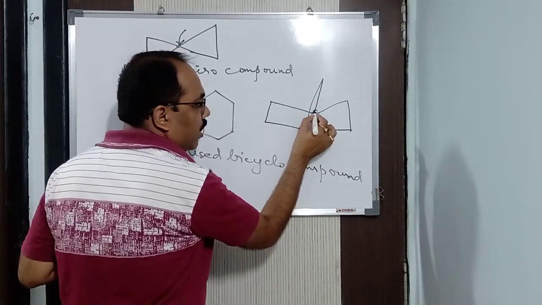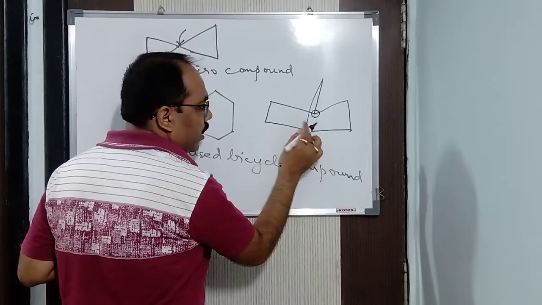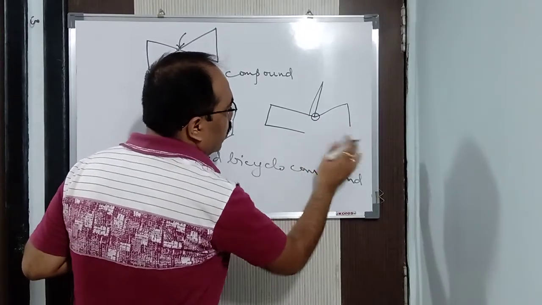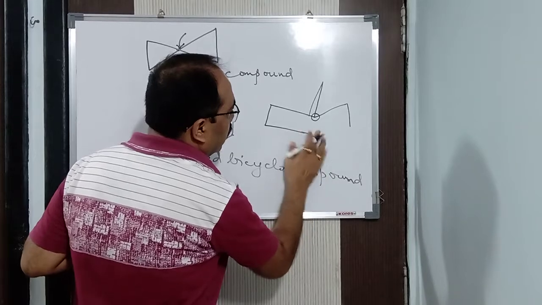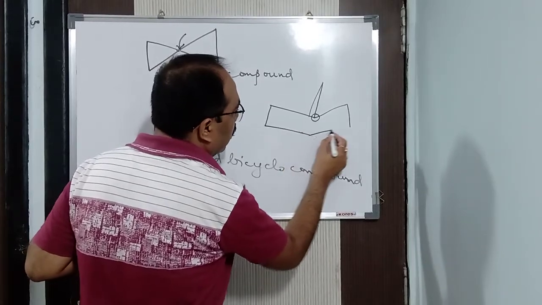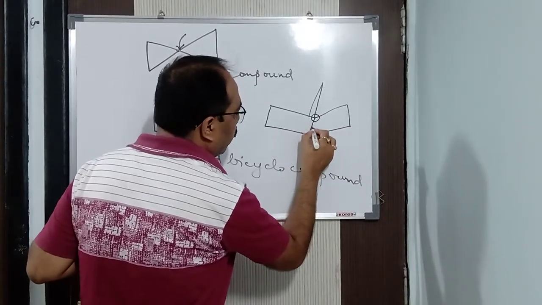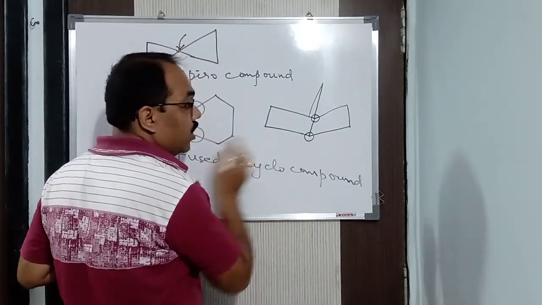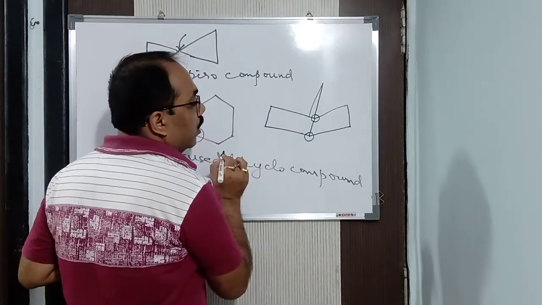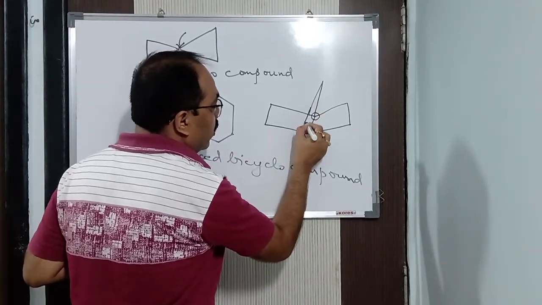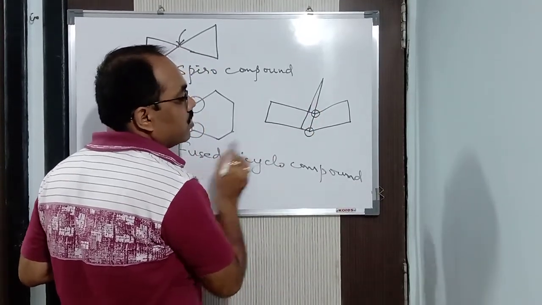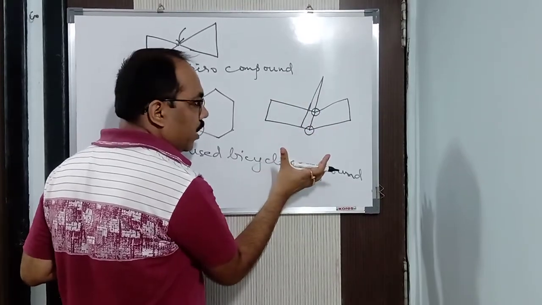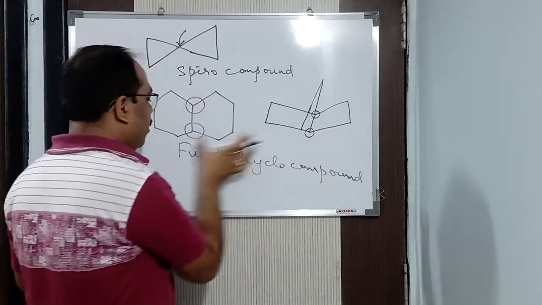See here, listen carefully. This is one common carbon atom, and again let me do it properly. Now you see it. This is another common carbon atom. Clear? So hence, this is known as a bicyclo compound. So in this way many bicyclo compounds we will get. Alright, so this is also bicyclo, this is a bicyclo.